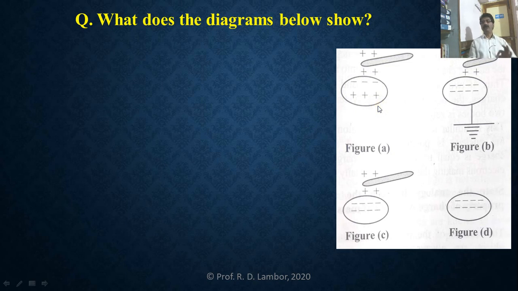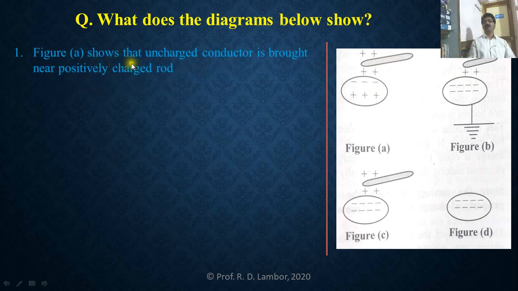So what does Figure A show? Figure A shows that the uncharged conductor is brought near the positively charged rod.